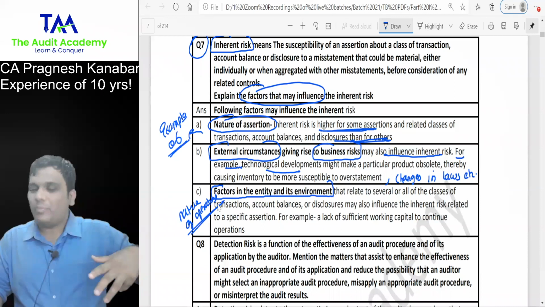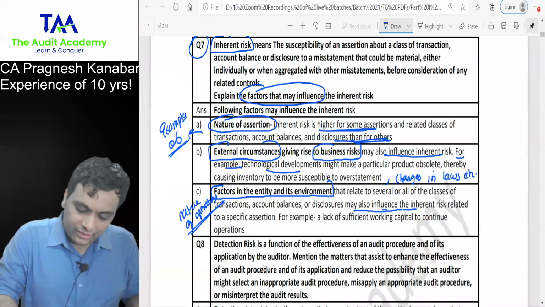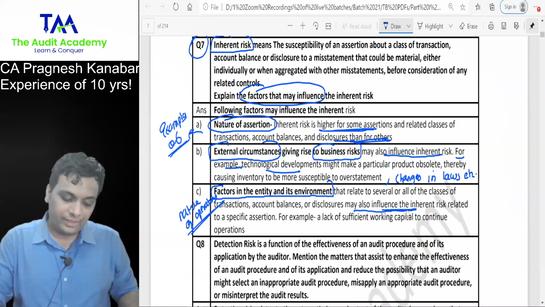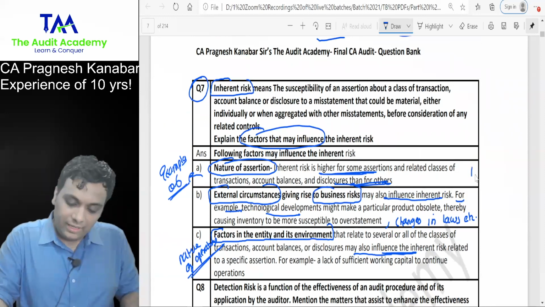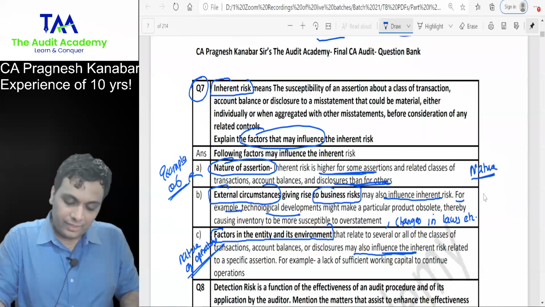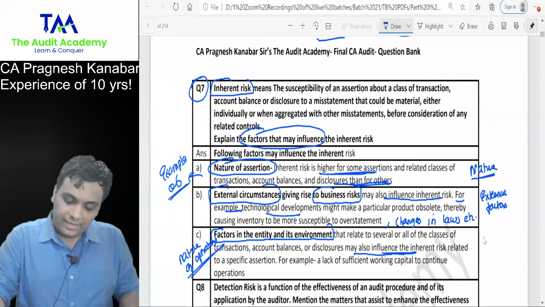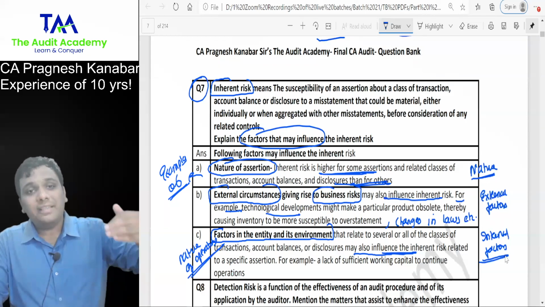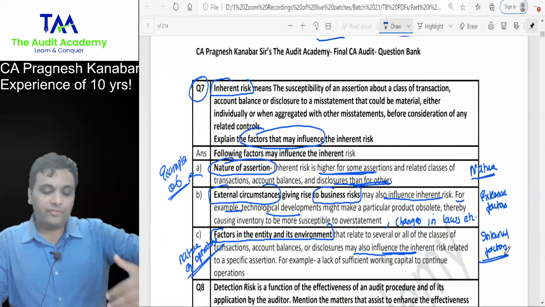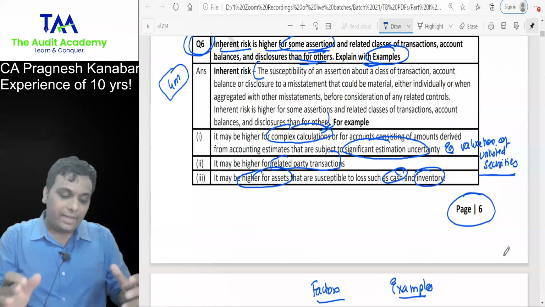Sometimes because of the nature of the operations, factors within the entity and its environment may also influence inherent risk. They have given one example, but that's fine. So everyone, factors influencing inherent risk: the nature of assertion, the external circumstances, external factors, and the internal factors, that means factors within the entity and its environment. Every single factor can be elaborated with example. First factor has been elaborated with example as a separate examination question. I will go back to my notes.